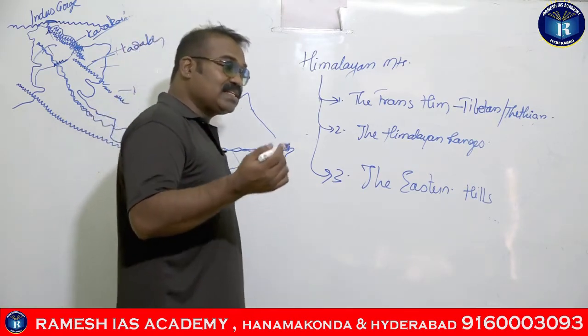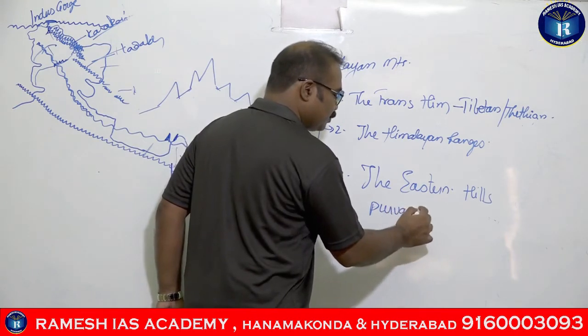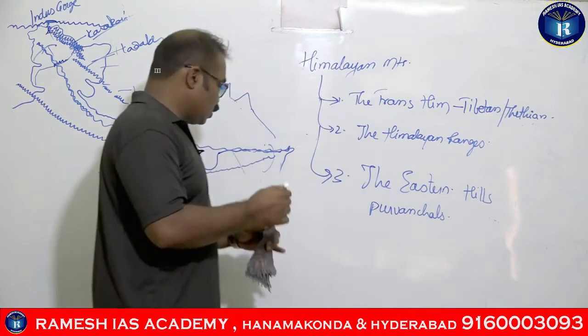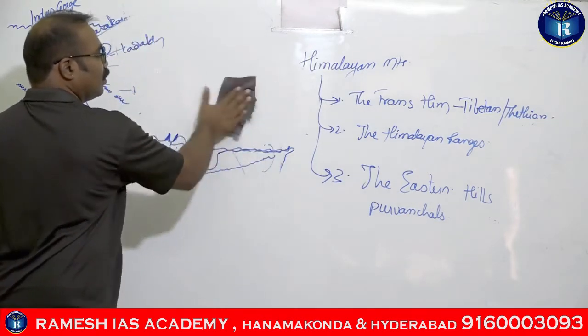So, the Eastern Hills are also called the Purvanchals, guys. Right.